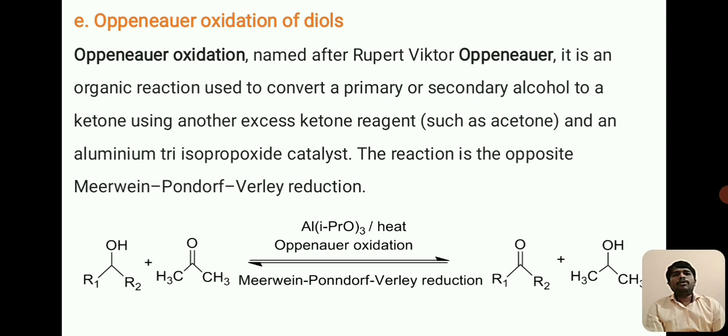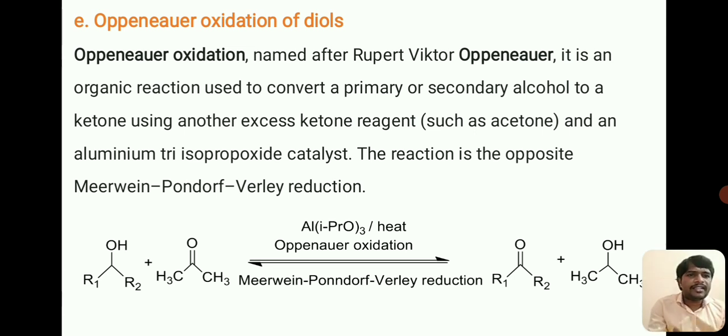Oppenauer oxidation of diols. What is this Oppenauer oxidation? It was reported by a scientist, that is Rupert Victor Oppenauer. It is an organic reaction used to convert a primary or a secondary alcohol to a ketone using an excess of another ketone. It may be acetone.